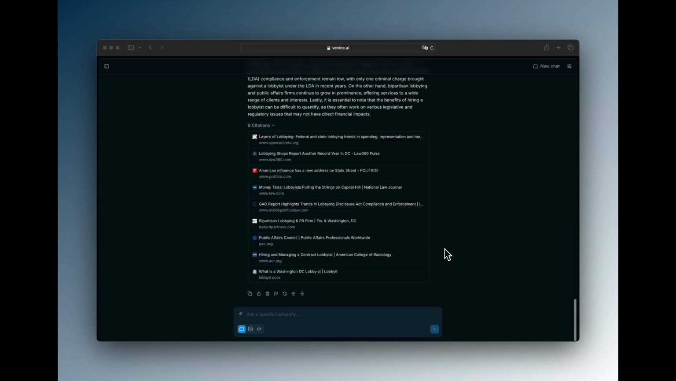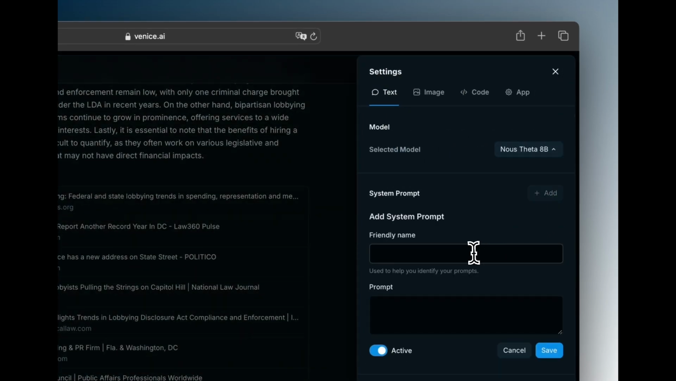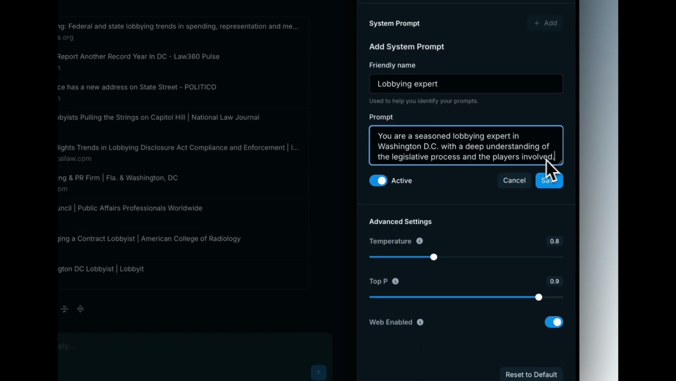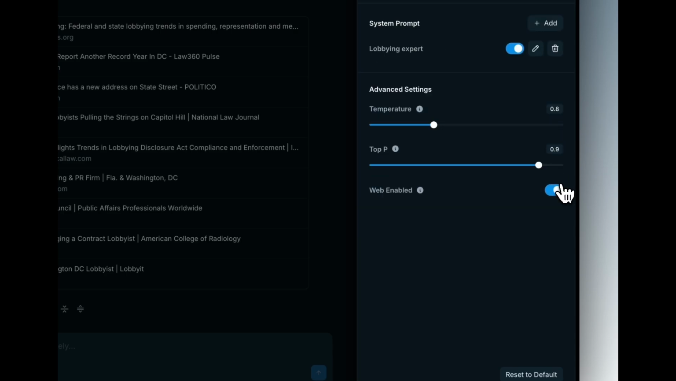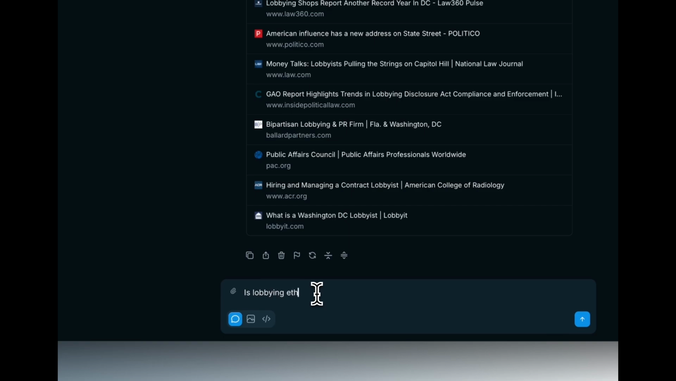Now, let's get a little more advanced. AIs use something called a system prompt, which instructs them how to answer or behave. Most AI companies don't let you modify the system prompts, but Venice does. Let's set it up to act like a lobbying expert. Go to the Settings menu. In the System Prompt section, click Add. Add your title and prompt, then hit Save. Ask a new question, and Venice will now answer as the lobbying expert.